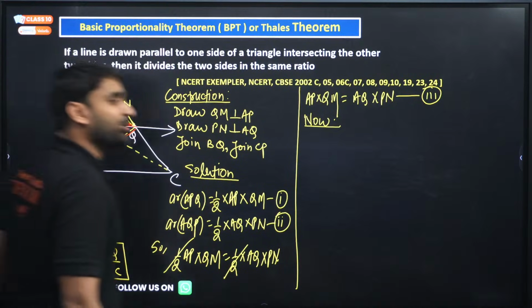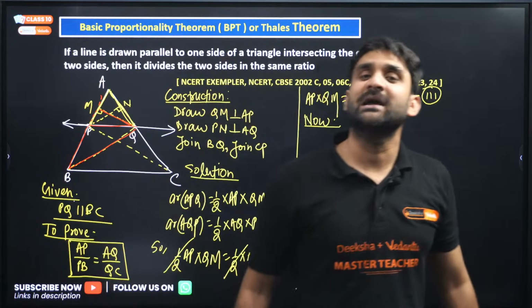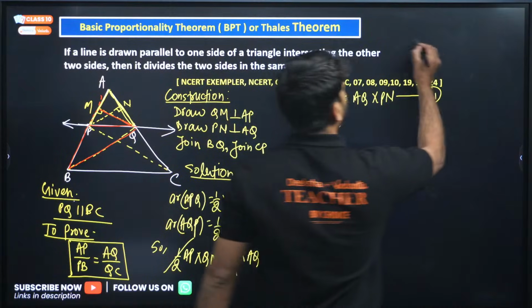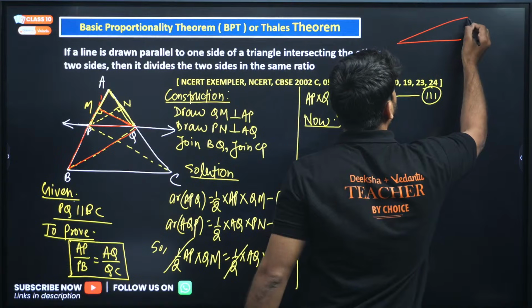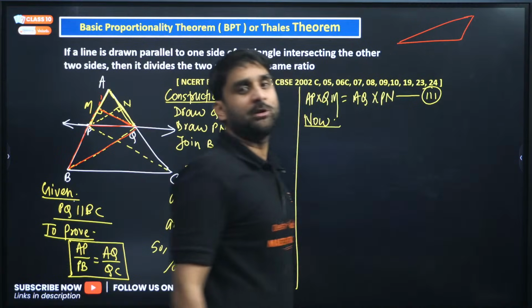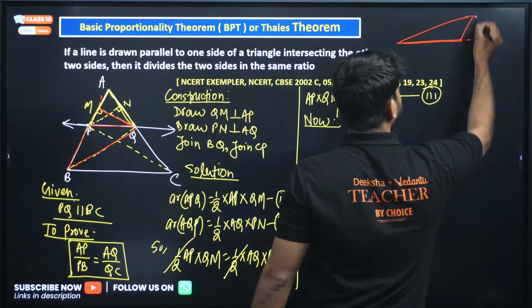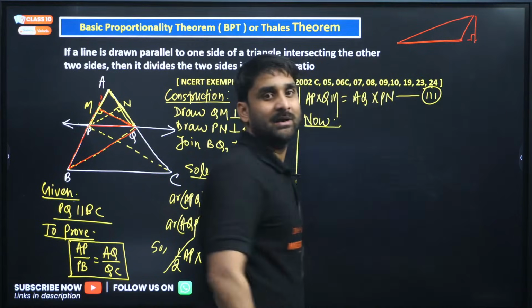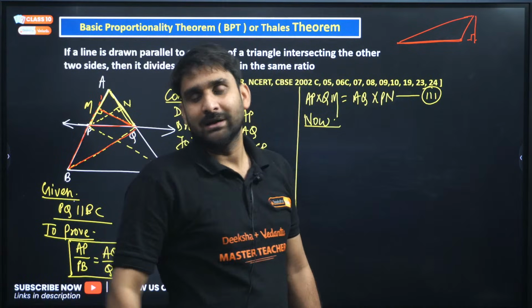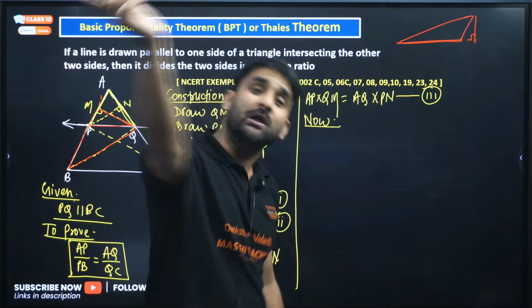Yes, my dear, it is not mandatory that the height always lies inside the triangle. If we talk about an obtuse triangle, and the triangle is in this form, and we are considering this as base, the height will be this, outside the triangle. It is not necessary that the height always lies inside the triangle.